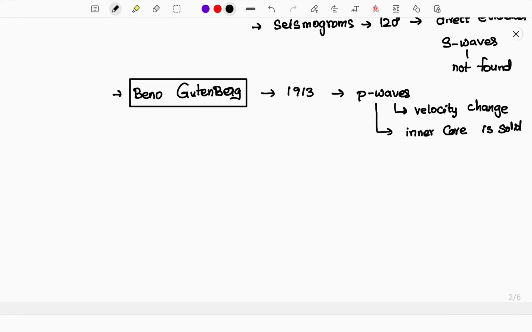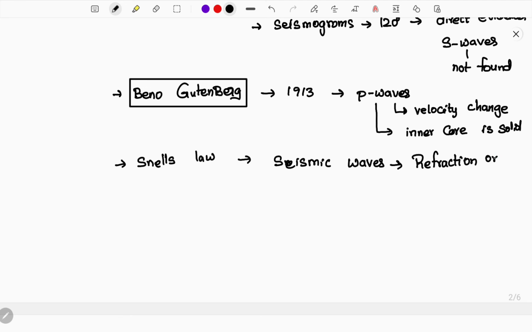These are all the factors that provided evidence that the interior of the earth is structurally differentiated into liquid and solid. And next, you need to understand Snell's law. This is one law that helped in understanding the so-called shadow zone. Snell's law says that when seismic waves travel, they go through the process of either refraction or reflection.